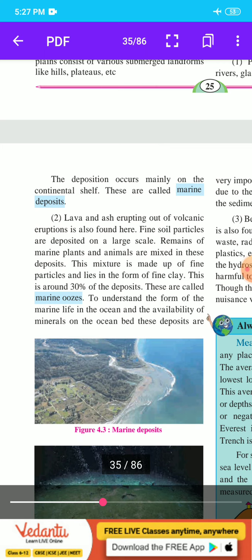The deposition occurs mainly on the continental shelf. These are called marine deposits.